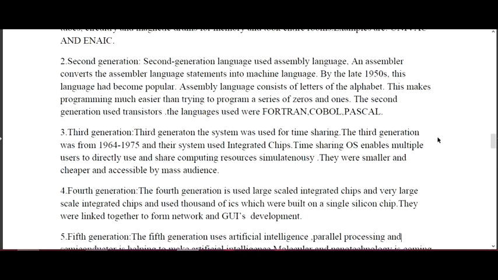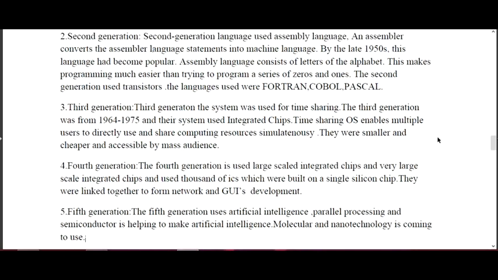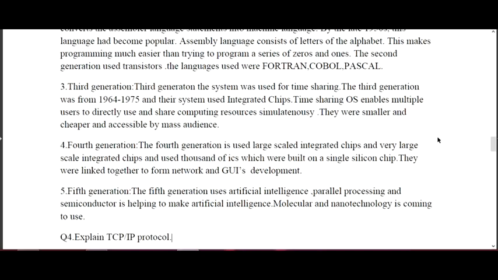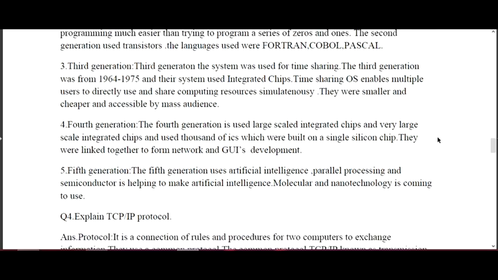Then we have the third generation computers. These systems used time sharing operating systems and integrated chips, known as ICs. The time sharing operating system allowed the user to do multiple tasks at a time, similar to multitasking, but the time was divided: in one period this work will be done, in the next period that work will be done, and so on.